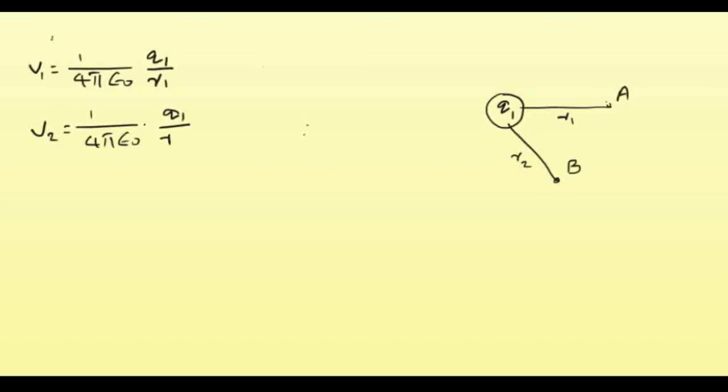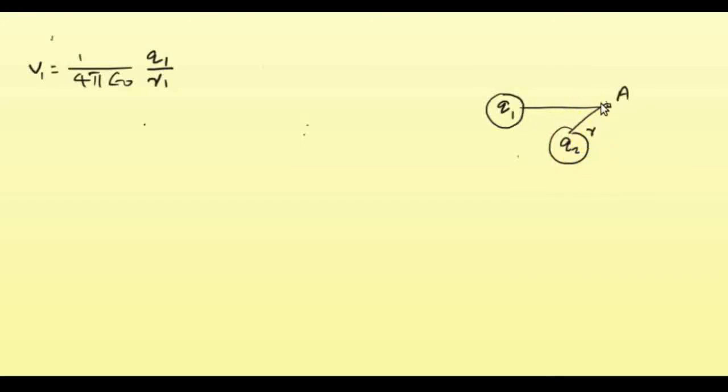Now what is the potential due to a system of charges? Suppose there is a charge Q1, and let R1 be the distance to the point A. Then the potential is 1 by 4 pi epsilon 0 into Q1 by R1.